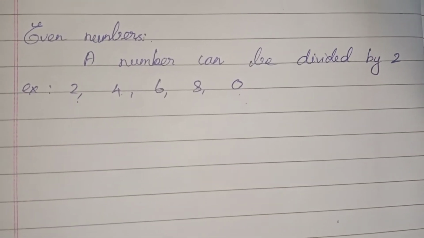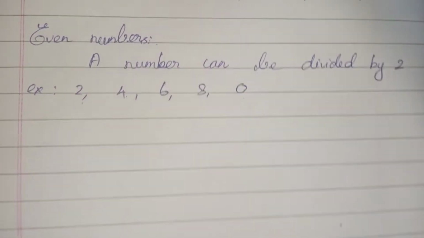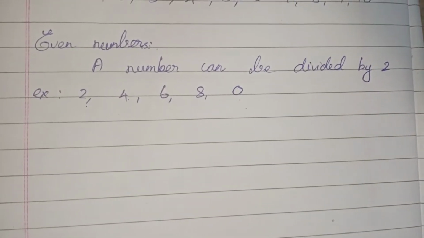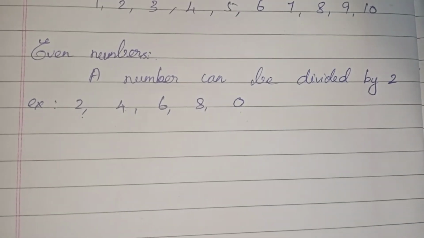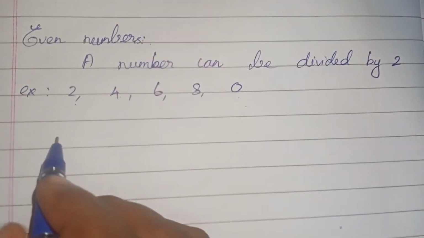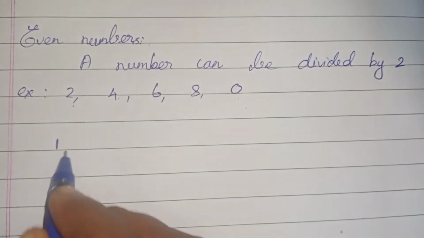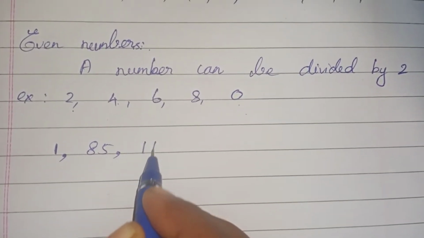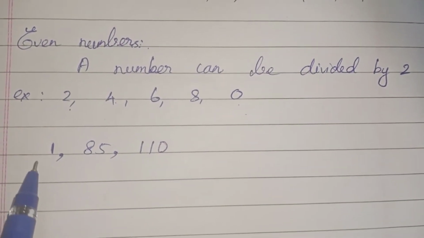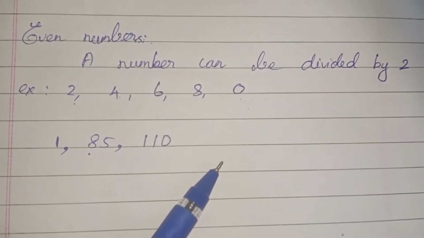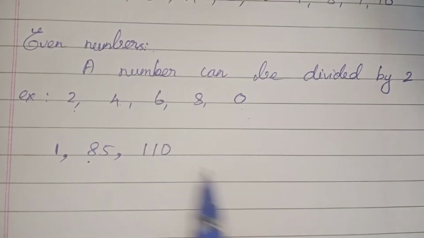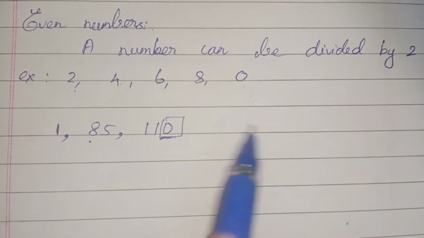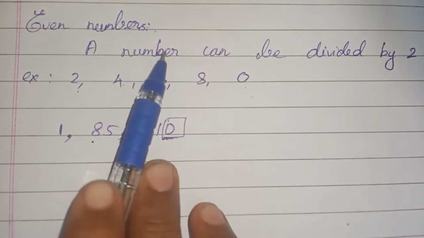We have learned the biggest numbers, 4-digit numbers, 5-digit numbers, 6-digit numbers, isn't it? So if you want to find out whether the given number is an odd number or an even number, you just have to think about the ones place. For example, if you have 1,85,110, you want to find out whether this number is odd or even. You don't have to divide it, just take this 0 in the ones place alone and find out whether it can be divided by 2 or not.